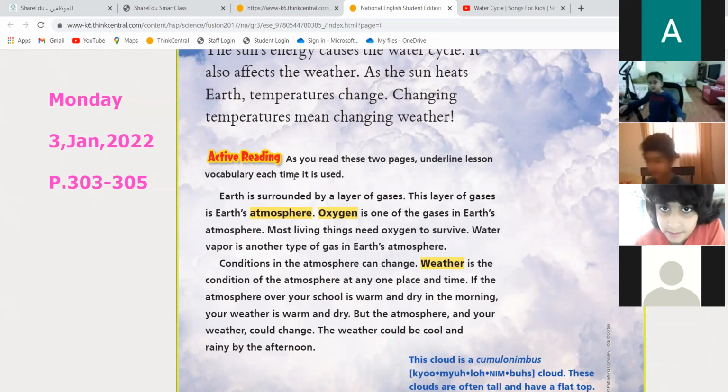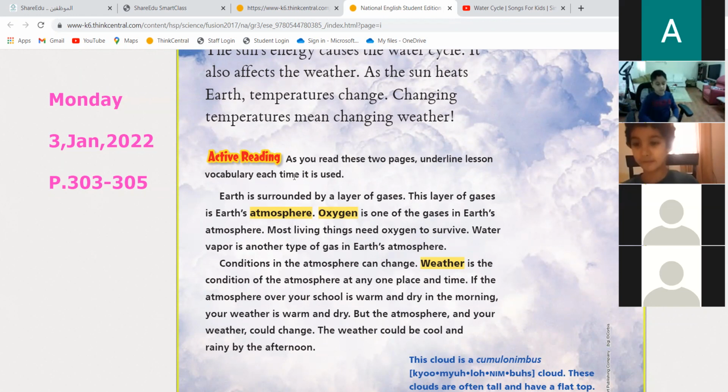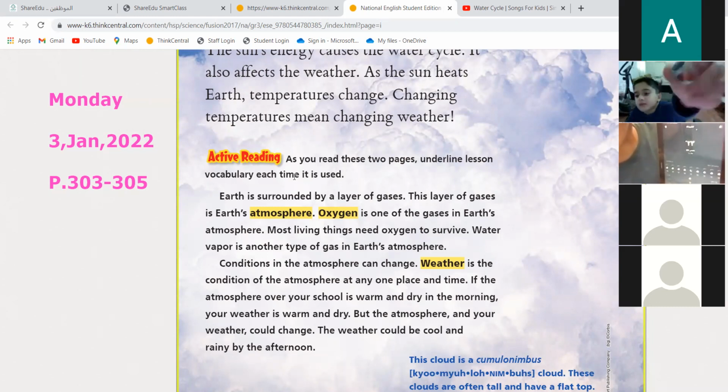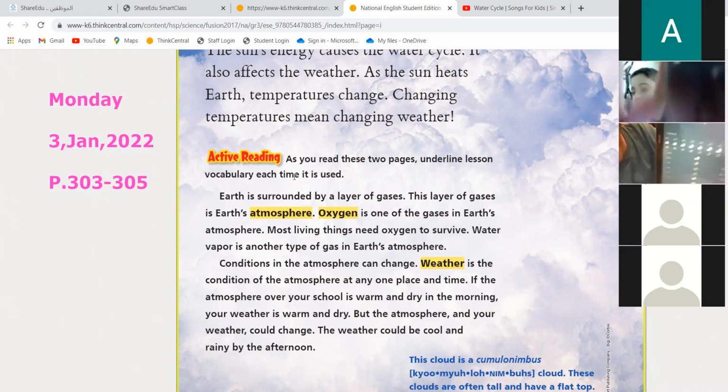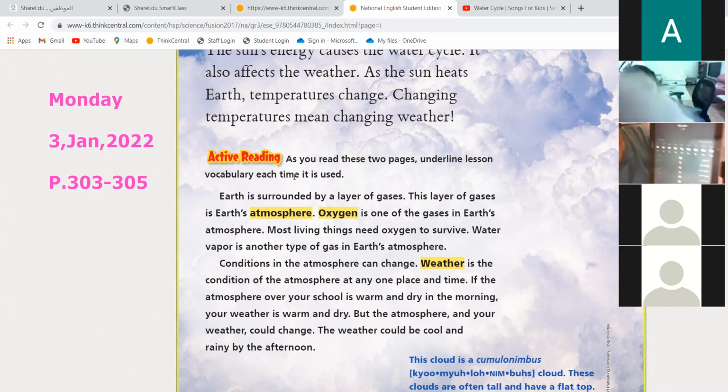When you talk about the weather, it's the air around you. So the air is a mixture of gases. There is oxygen, there's water vapor, there are a lot of other gases. All together they make the atmosphere. They make the atmosphere because they are all around Earth. The most important gas that you can find in the atmosphere is the oxygen that we need to survive, that we breathe. Also animals and other living things need oxygen to survive and breathe. Also there is what? There is water vapor.